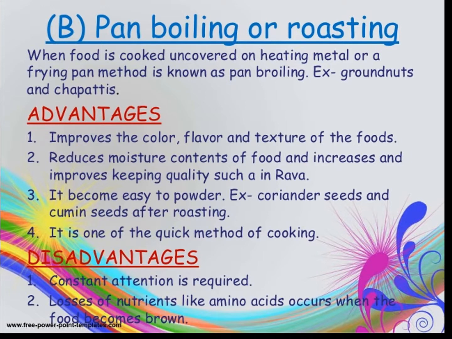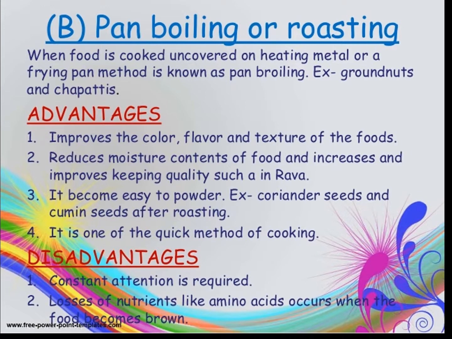Examples are groundnuts and the preparation of chapatis and rotis. The advantages of this method: it improves the color, flavor and texture of foods, reduces the moisture content of the food, and improves the keeping quality of rava. In our household, we can roast the rava and keep it for a long time.